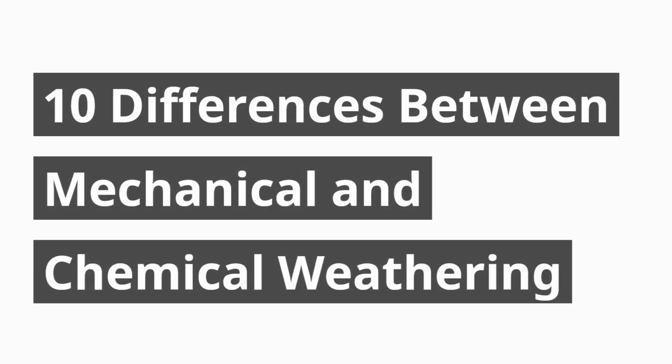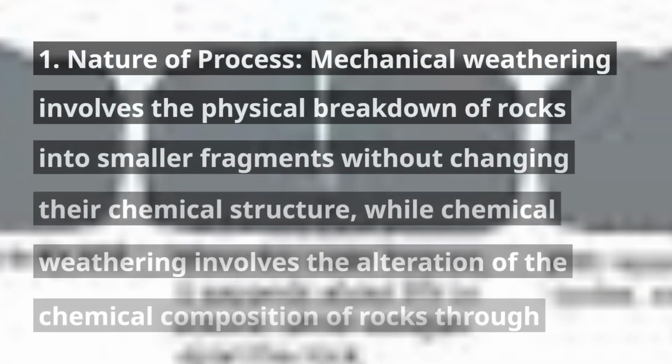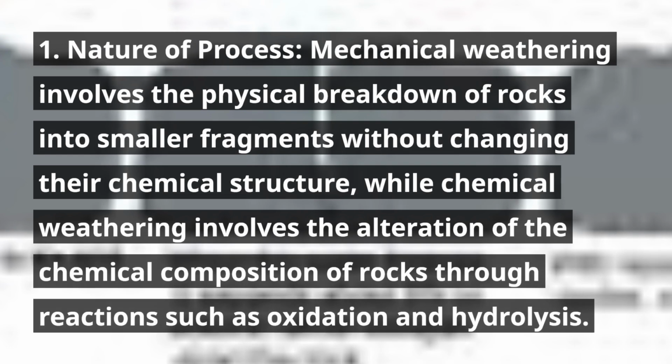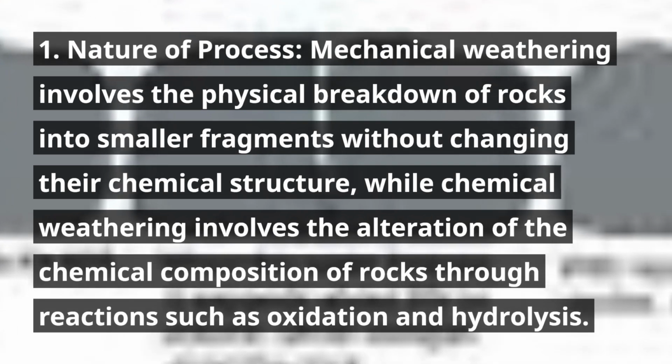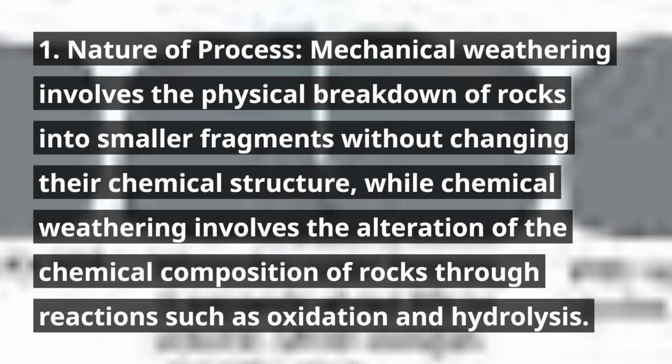10 differences between mechanical and chemical weathering. 1. Nature of process. Mechanical weathering involves the physical breakdown of rocks into smaller fragments without changing their chemical structure, while chemical weathering involves the alteration of the chemical composition of rocks through reactions such as oxidation and hydrolysis.